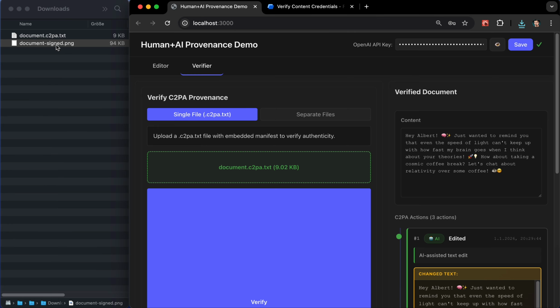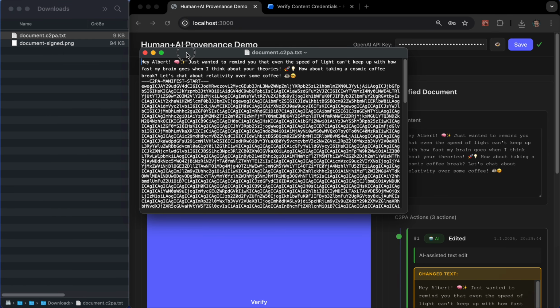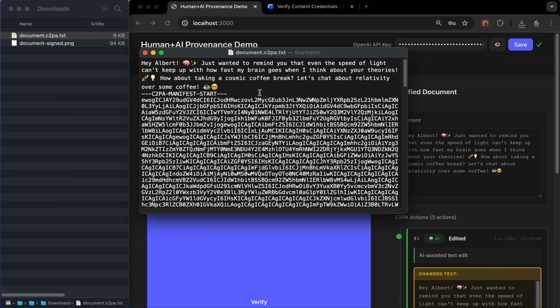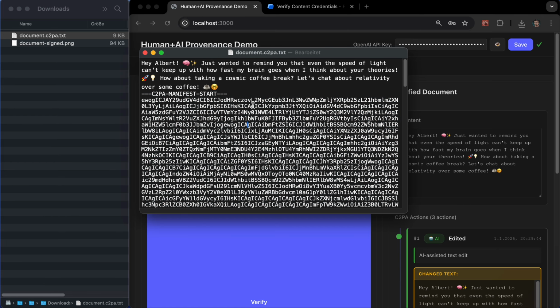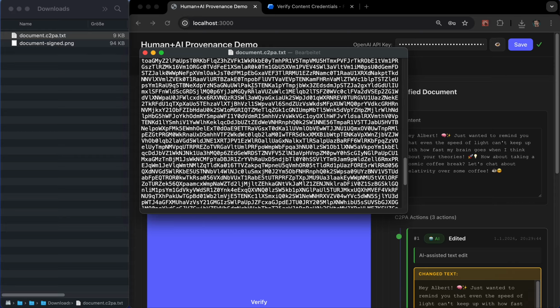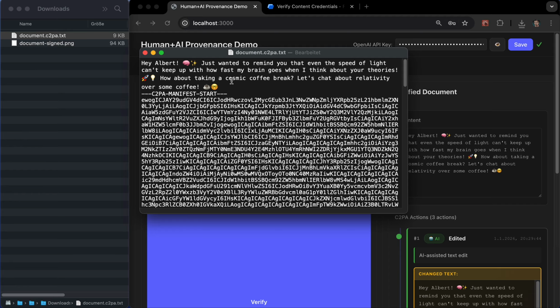If along the way of transferring it, a change was made to it, like this is the joint file. This first part, let me zoom in a little. This first part is everything from the content, and then we have the whole manifest stored here as base64 just to make it a little bit more compact. And so let's make a change. Let's remove this little icon from it.